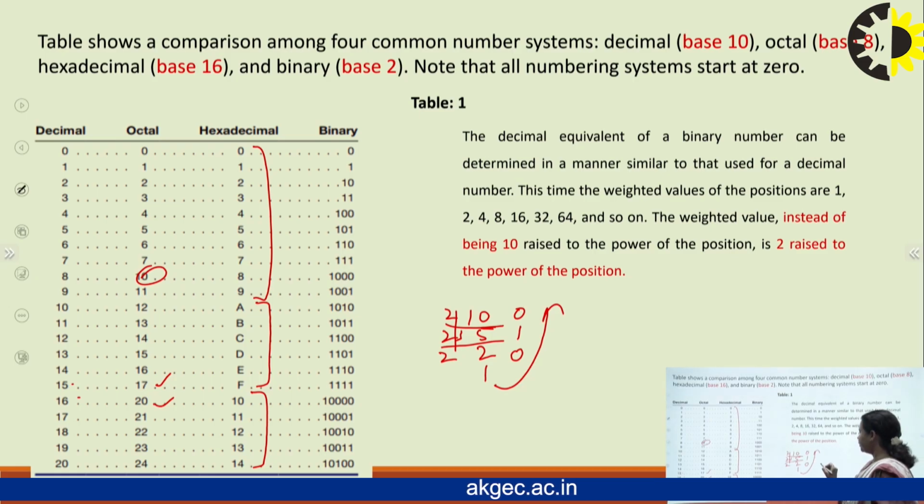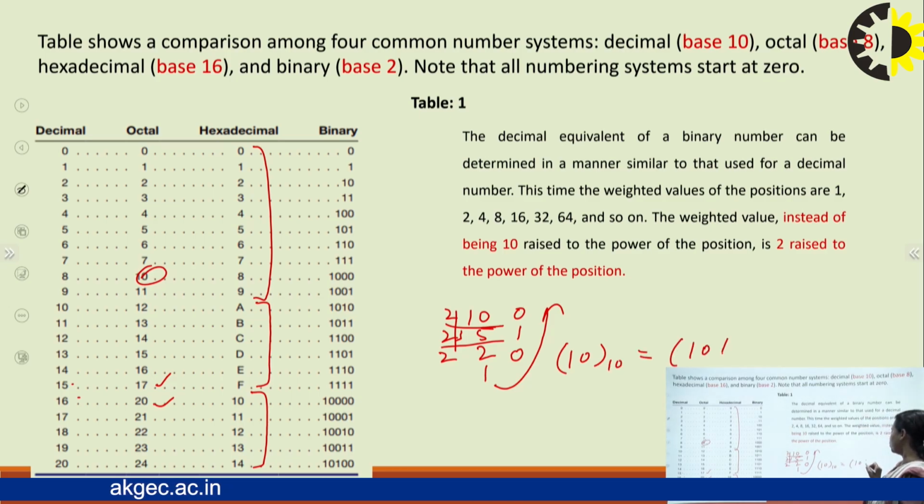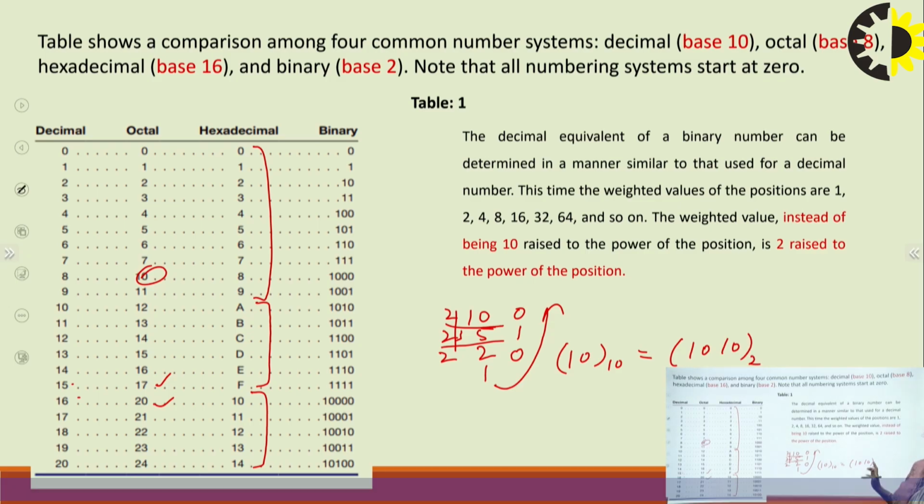So decimal 10 is represented by 1010 in binary, right? Although it is understood that 1010 is binary, writing the base is a very good thing, so make it a habit to write the base when you are doing number systems. In a similar way we can find the binary of any decimal number. So the same thing I have written.